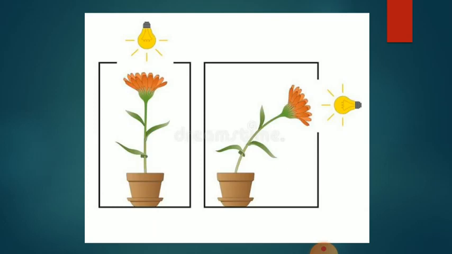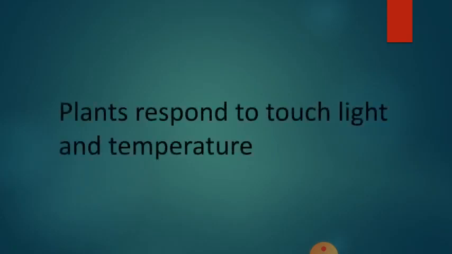After 2 days, you can see the potted plant, which was erect in nature, will have a bend towards the light. This is what is explained in that experiment. If you have time, try it out and we'll discuss it in class. Plants too respond to touch, light and temperature. These are the factors where plants show sensitivity.